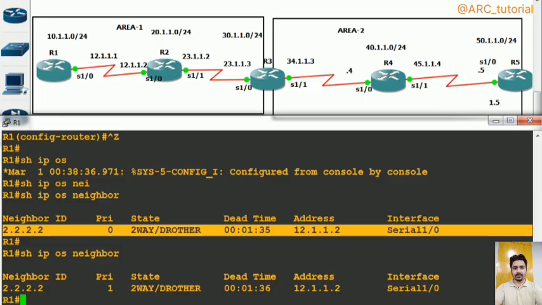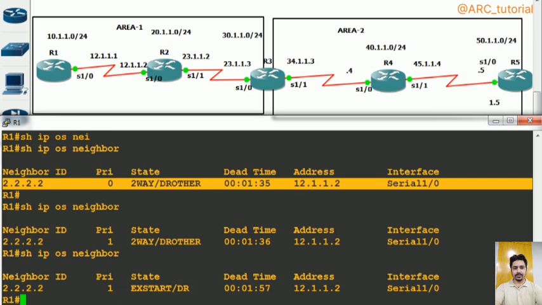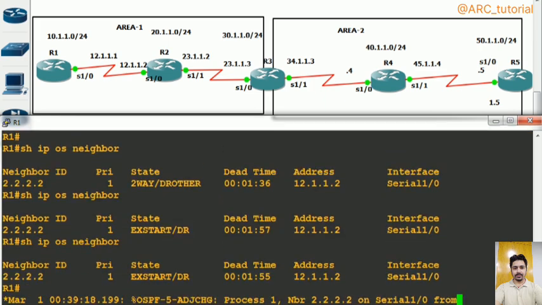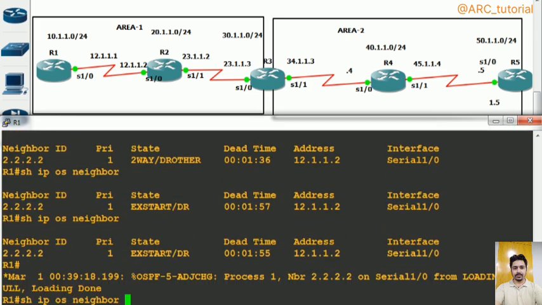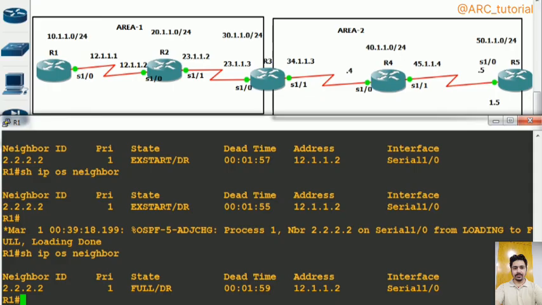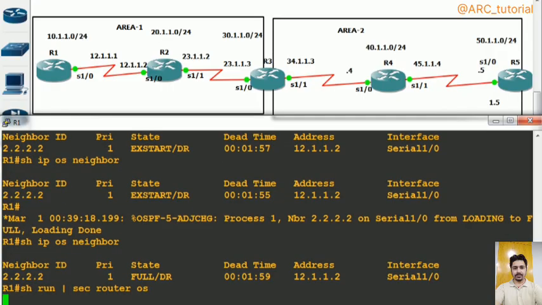We have to wait for the expiration of the wait interval. After the expiration of the wait interval, DR/BDR election will be completed, and now you see that neighborship is just about to come up. But remember, if you do not configure your neighbor statically, then your neighborship will not come up. So run show run, pipe section router ospf, as you can see here.